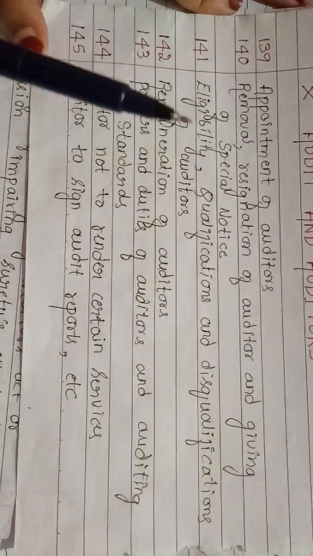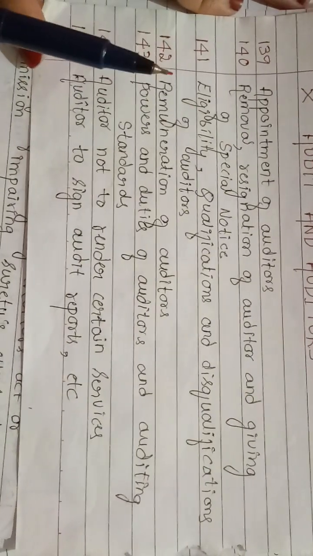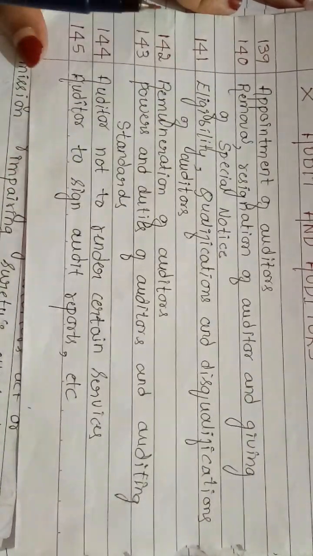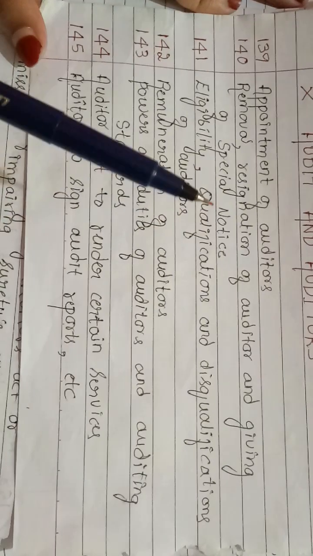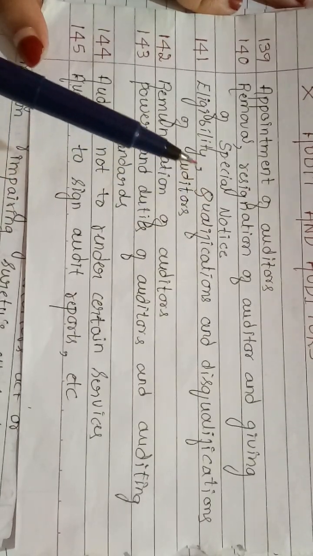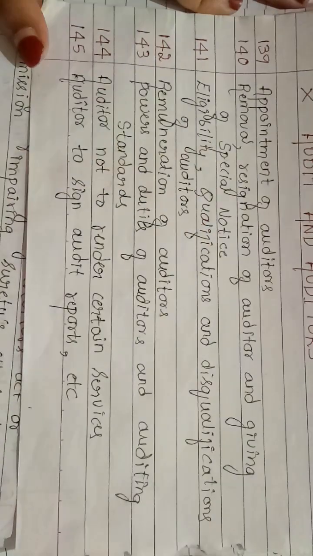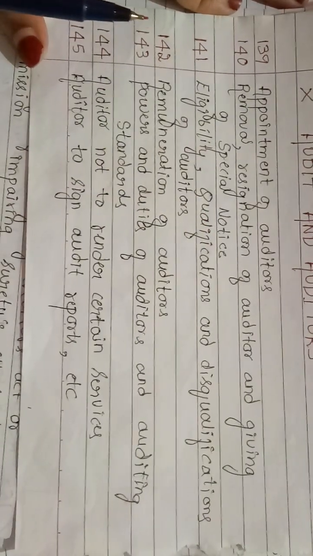To whom should the auditor not render services? Certain services to the company which he is auditing. Other than auditing, he is not permitted to render certain services, such as keeping accounts and so on. There is a list in Section 144.